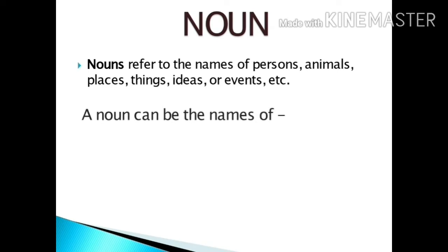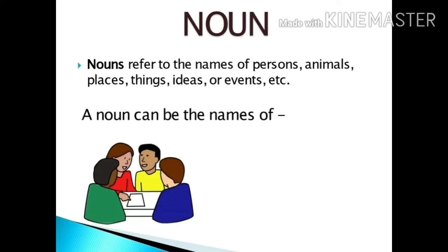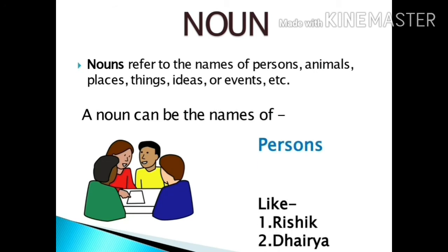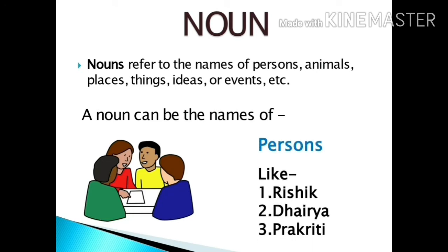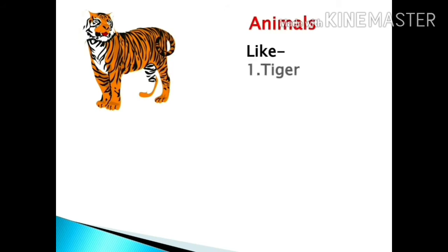So a noun can be the name of persons like Rishik, Dhairya, Prakriti. It can be the name of animals like tiger, dog, horse.